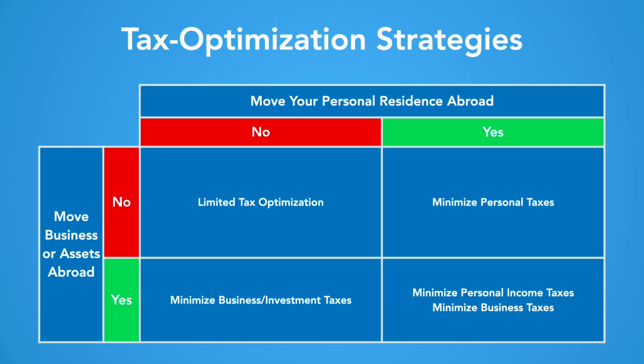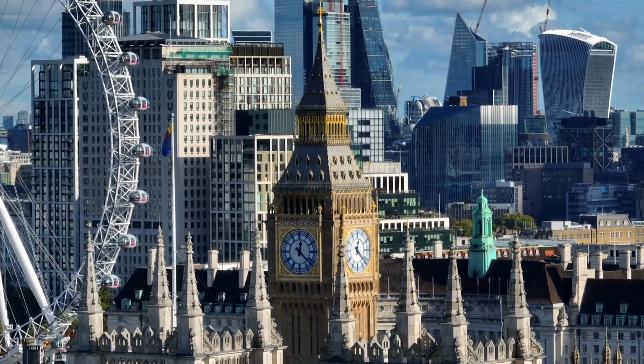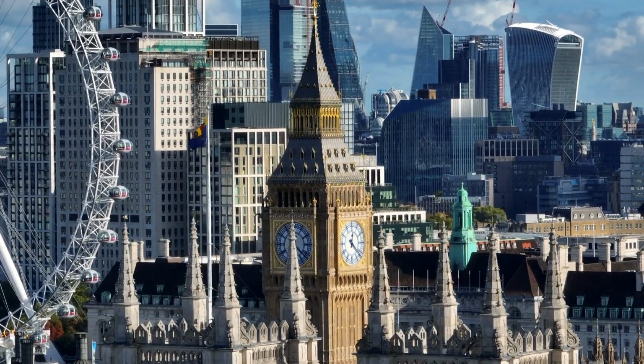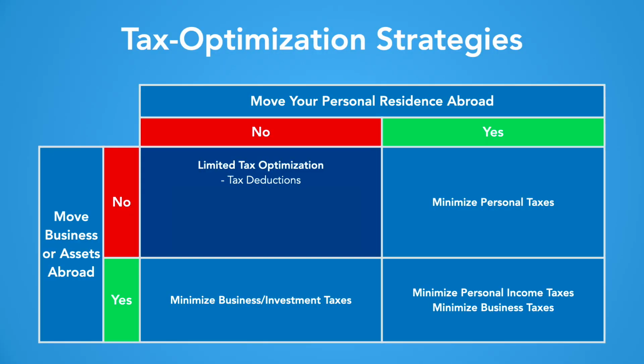Now let's talk about the actual strategies we can use in our four scenarios. Let's start with the first scenario, keeping your residence and business in your home country. Even then, you have a multitude of strategies at your disposal. You can maximize deductions. You can structure your personal compensation as stock options or dividends to slightly reduce or delay tax payments.